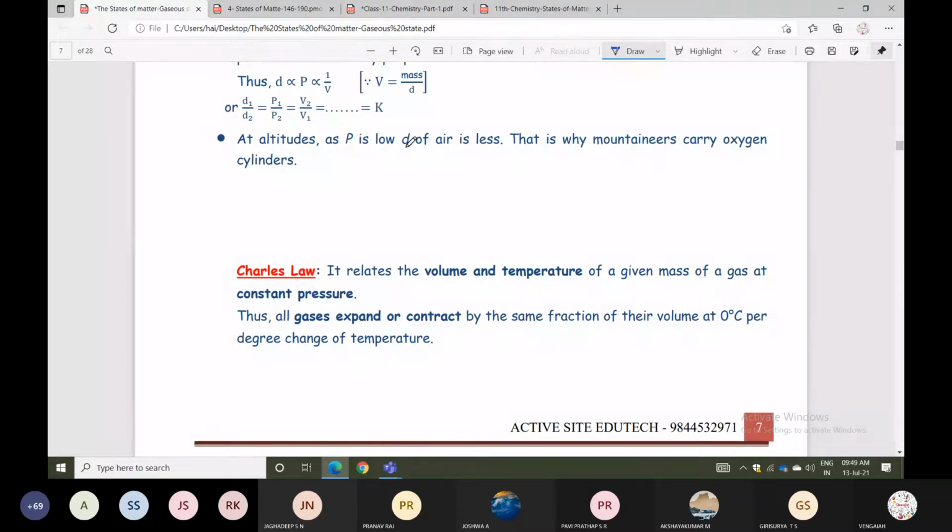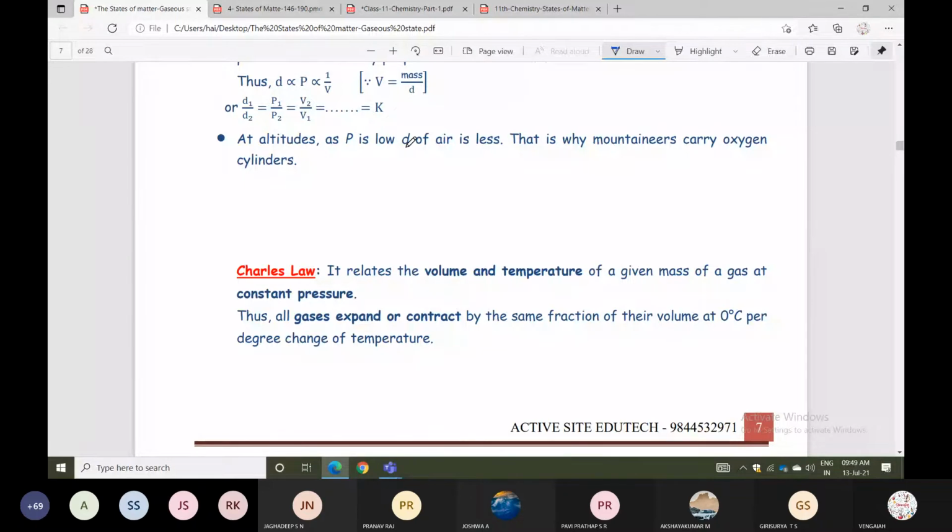Application of gas volume: you can also see scuba divers going inside the ocean, and they carry oxygen cylinders, because under high pressure the solubility of gas increases. Those concepts will be repeated in the second year solutions chapter.